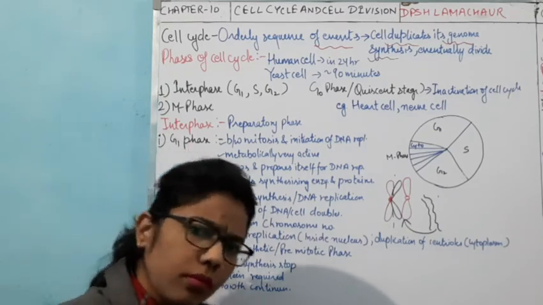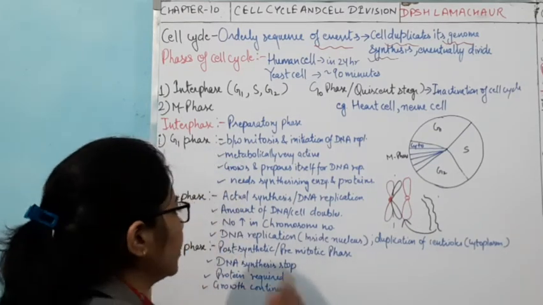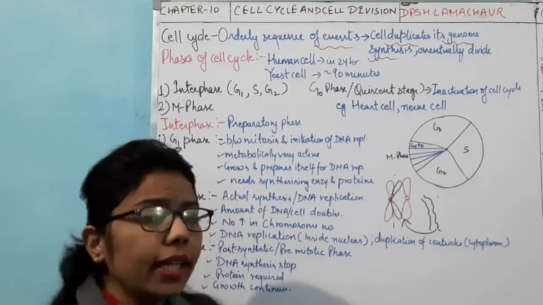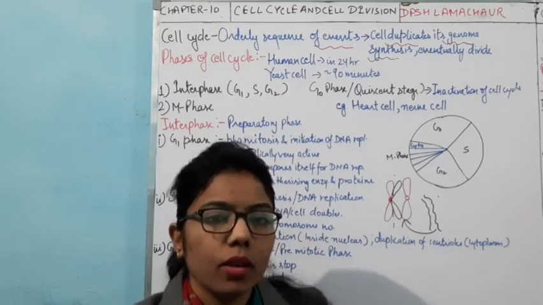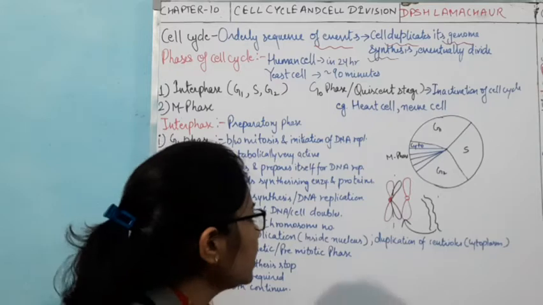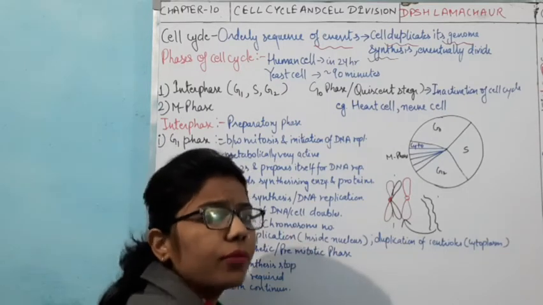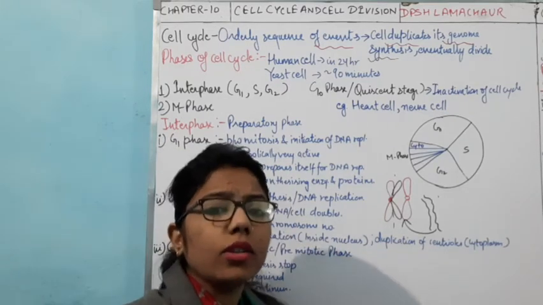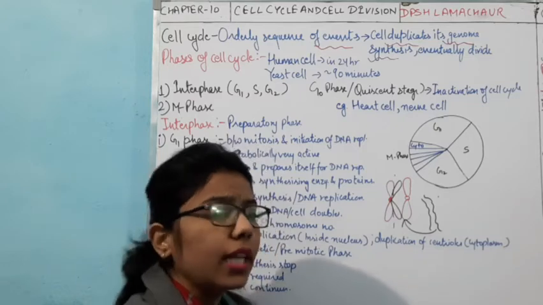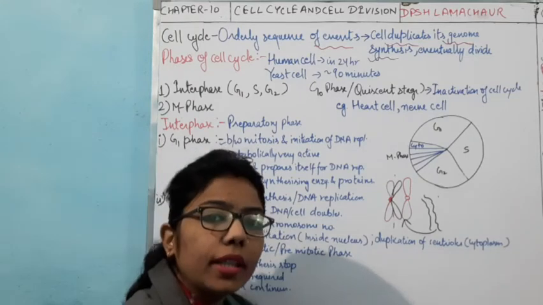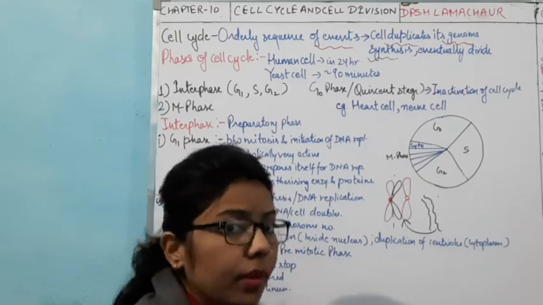It comes to the next point, that is amount of DNA per cell doubles. What does it mean here? It means that in the S phase, the concentration or the amount will get double, but the number will remain the same.